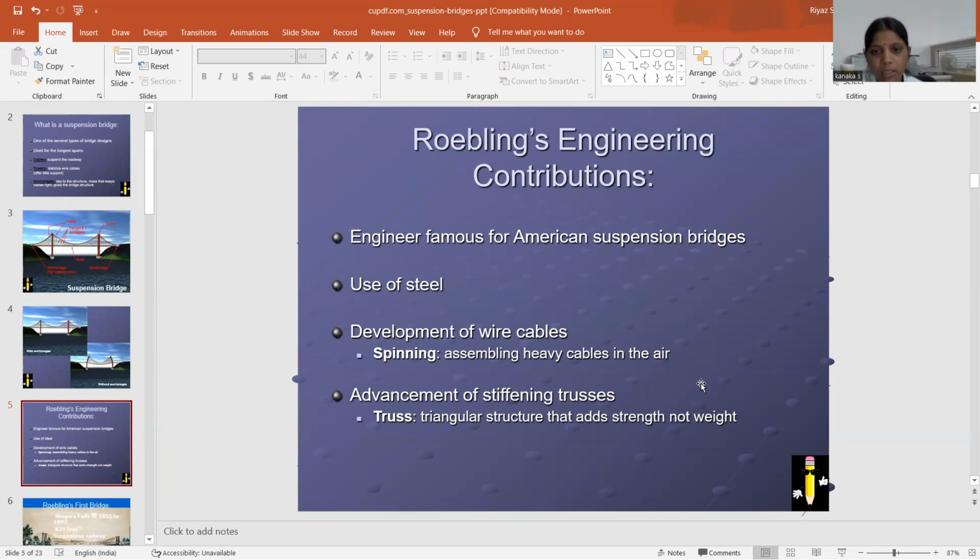The engineering contributions of the American engineers have special features. So next one is the use of steel, in the development of wire cables, the spinning, the assembling of the heavy cables in the air, and the advancement of the stiffening trusses. The trusses are triangular structures that add strength, not weight.